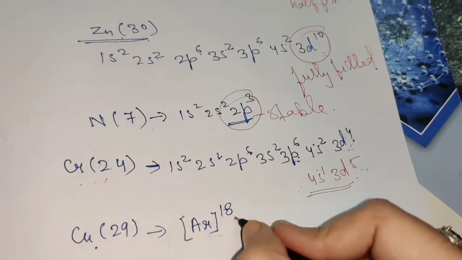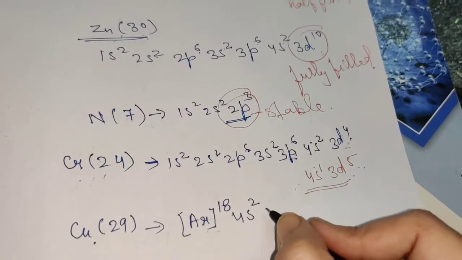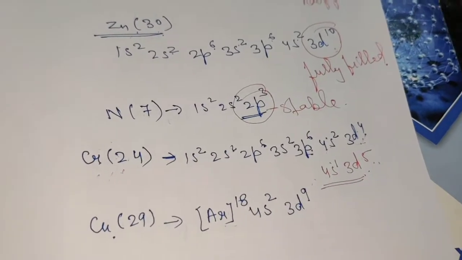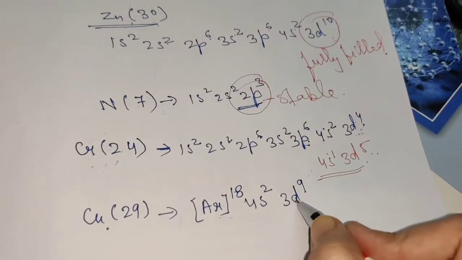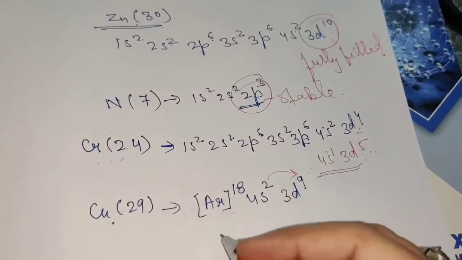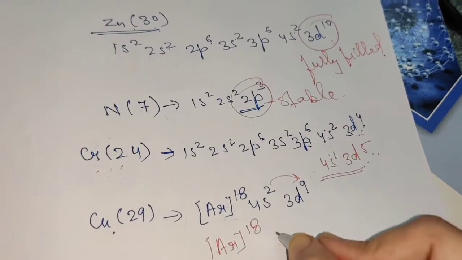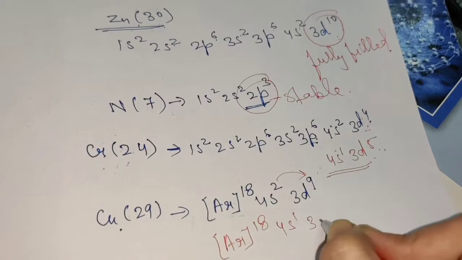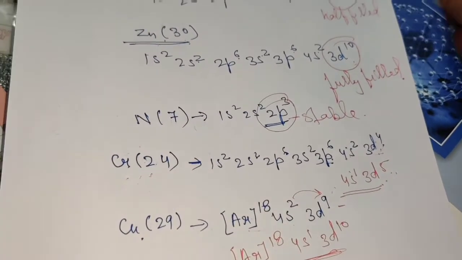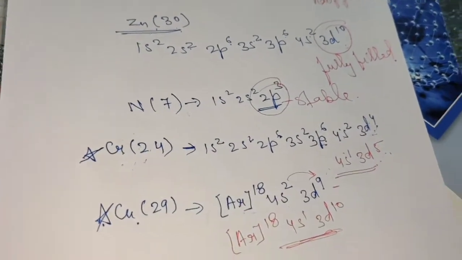So next is 4s2, which is 20. Now you are left with 9 more electrons, so you can write 3d9. Again you can see here, children, that this d needs only one more electron to become stable. So again, to make it stable, one electron from s moves to d. So the actual electronic configuration of copper is argon 18, 4s1, 3d10. This is the actual electronic configuration and the other is the expected. So these two, chromium and copper, are exceptional electronic configurations.